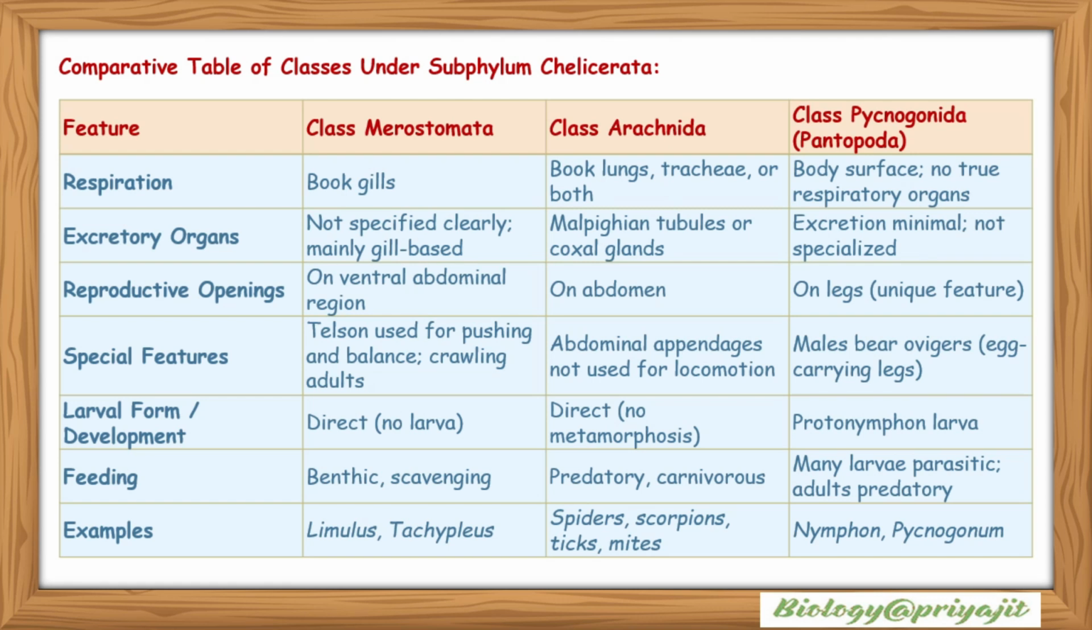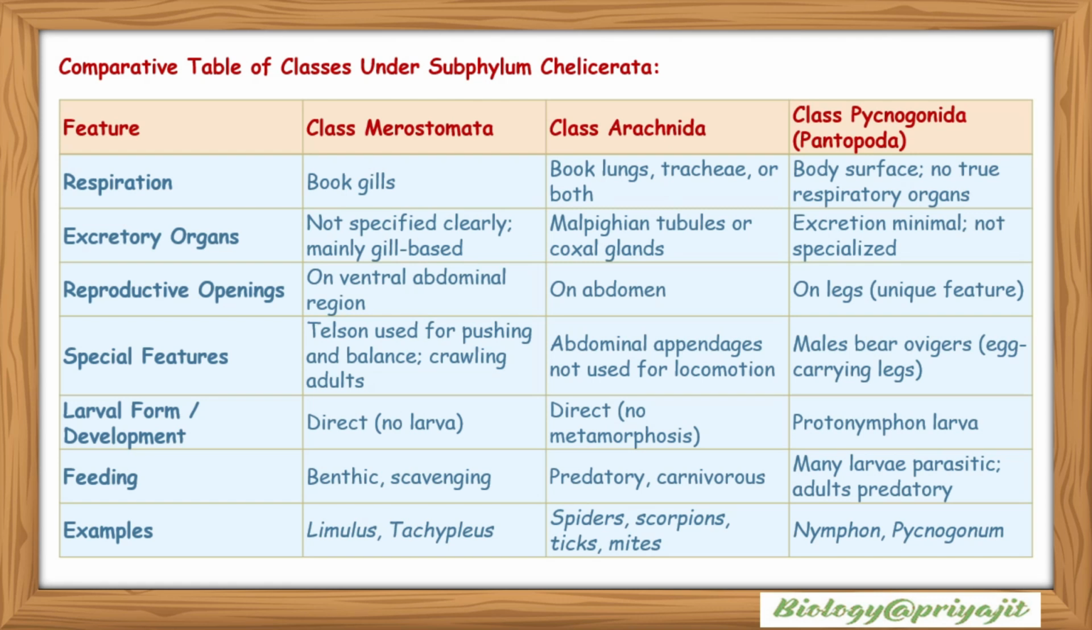Reproductive opening on the ventral abdominal region. Merostomata has a reproductive opening. For Arachnida, they have the reproductive opening on their abdomen. In Pycnogonida, which is a unique feature, the reproductive organs are found on the legs. Special features: the tail spine is used for pushing and balance. In Merostomata, it is responsible for crawling in adults. In Arachnida, their abdominal appendages are fused and not used for locomotion, and in Pycnogonida, males bear ovigers, that is